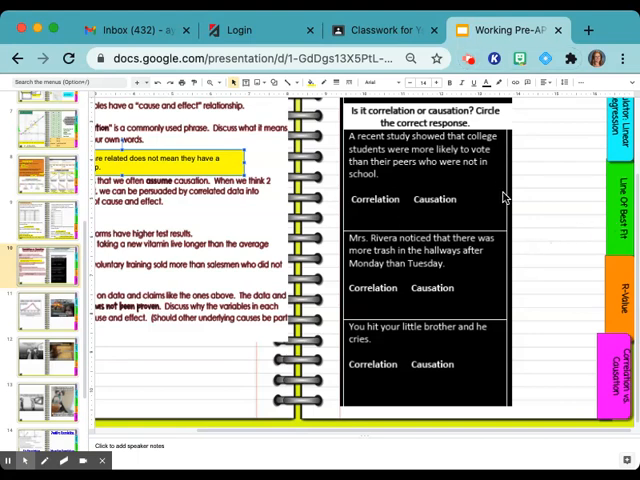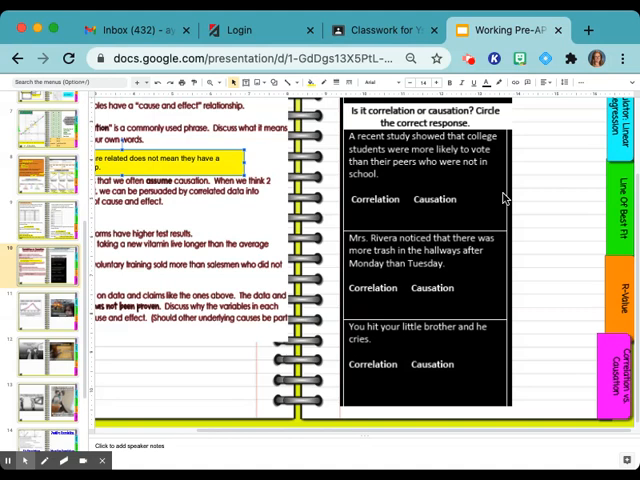Alyssa, will you read the first one? A recent study showed that college students were more likely to vote than their peers who were not in school. Okay, raise your hand if you think correlation. Raise your hand if you think it's causation. Okay, so we have some disagreement here. Does anybody want to explain why they decided correlation?